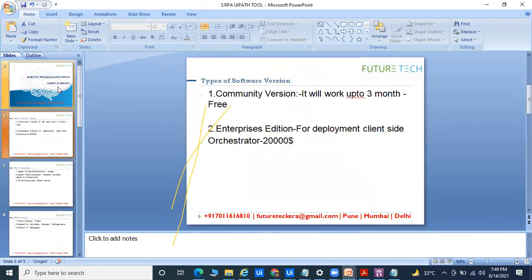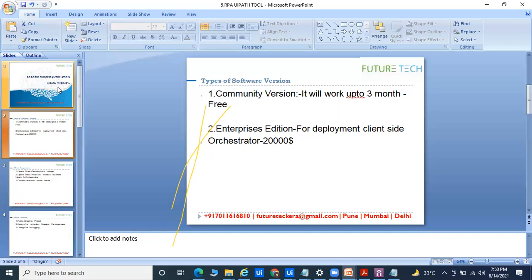In UiPath, there are two things: the community edition and the enterprise edition. The community edition is especially for students and developers, for learning perspective. You can install the community edition. That is not for business development. There are lots of features available in the enterprise edition that are not possible in the community edition. The enterprise trial will work up to 3 months free. Enterprise edition is especially for deployment on the client side. If you go for the unattended bot, that is done through Orchestrator, so we especially use the enterprise edition.